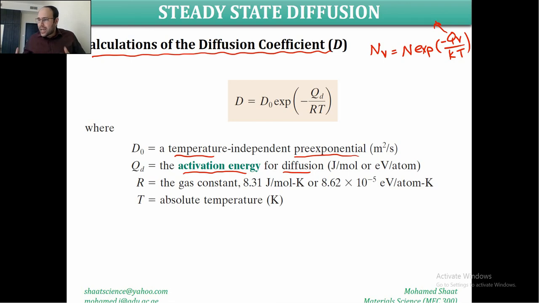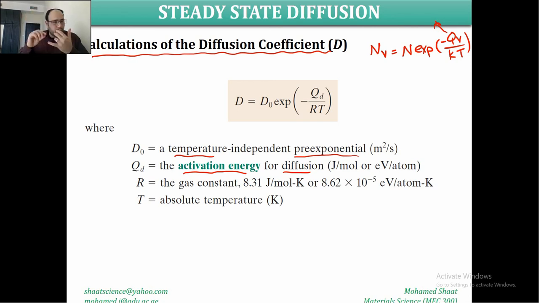We said that to form a vacant atom, we should have an amount of energy. This amount of energy is needed to break the bonds between these atoms. This amount of energy is known as the activation energy for the vacancy. So that's why we added the subscript V, which stands for the vacancy activation energy. But here, for the activation energy for diffusion, we are using QD, which is similar to this QV but different. Why different? Because diffusion is a different mechanism than the formation of a vacancy.